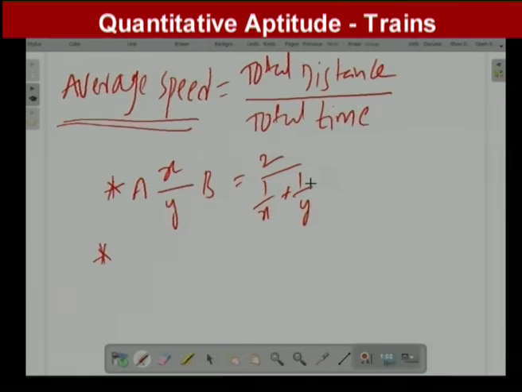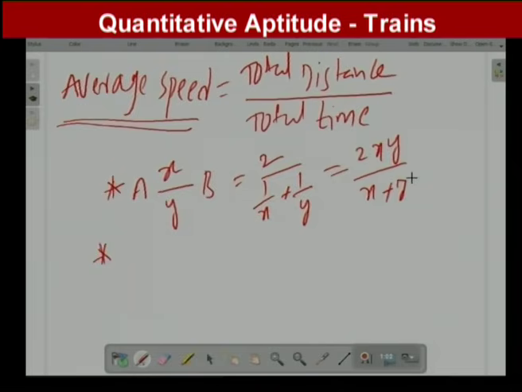If a person covered two equal distances with equal or unequal speeds, then the average speed for the whole journey is 2 by (1 by x plus 1 by y), which is equal to 2xy by x plus y.